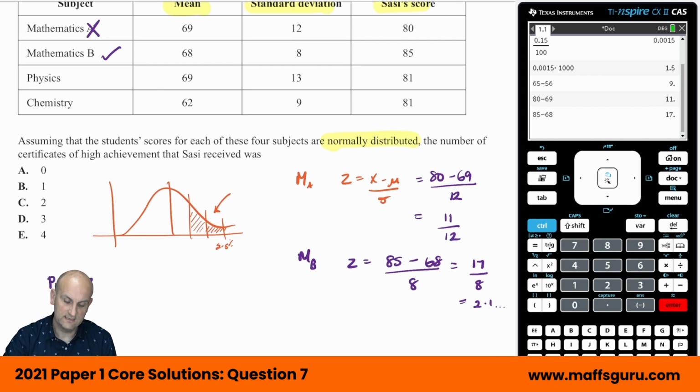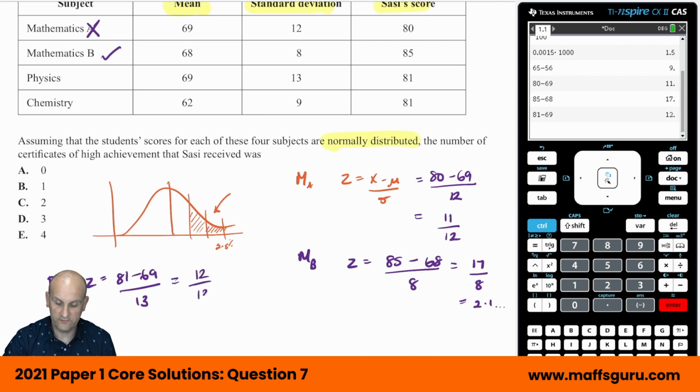For physics, the Z score is going to be equal to 81 minus 69 divided by 13. 81 minus 69 gives me 12 on 13. Again, that is going to be less than 1. So no, that's not going to put her at the high end at all.